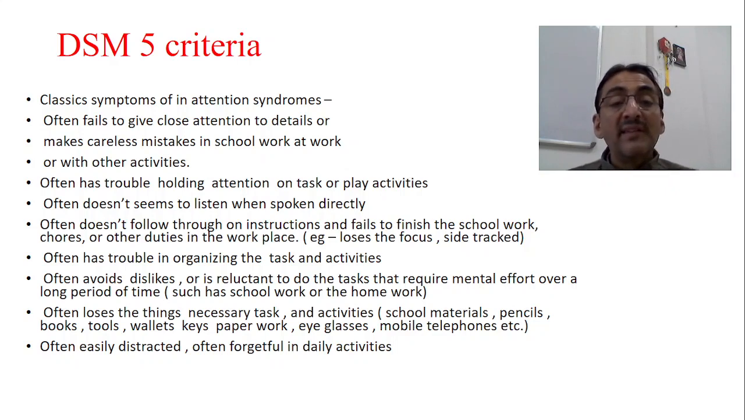Often loses things because he is inattentive, things necessary for tasks and activities, school materials, pencils, books. Okay, so they are always missing: tools, wallet, keys, paperwork, eyeglasses, mobile telephone, etc. Because of inattention, he loses things, personal belongings.